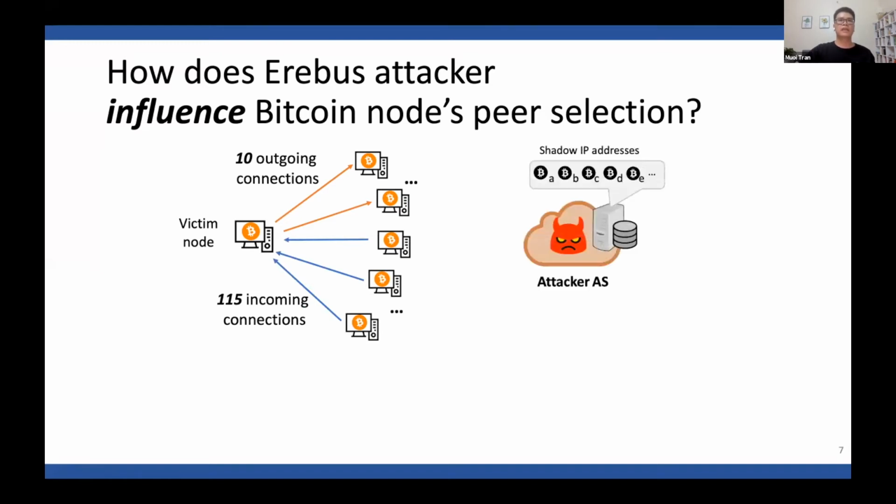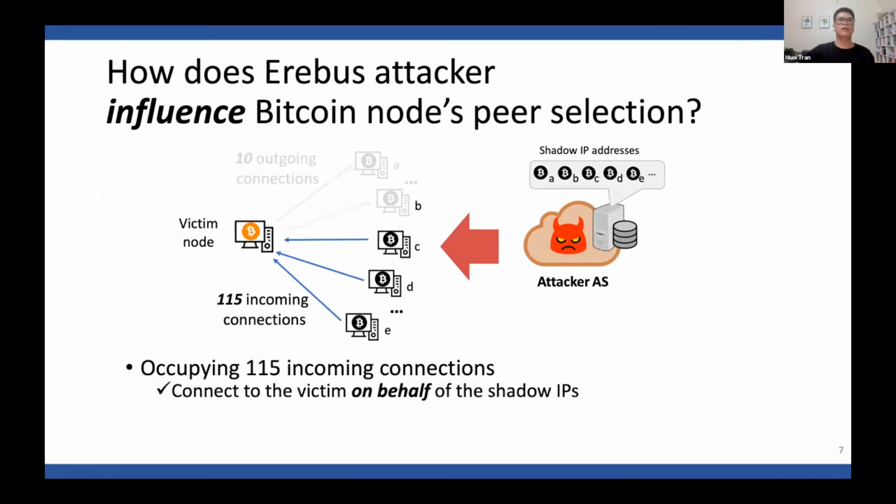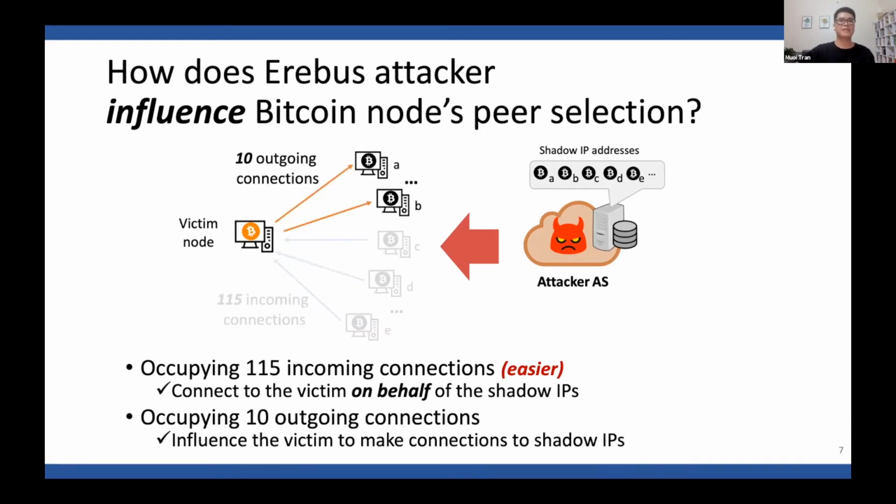The attacker's goal here is to occupy all 125 peers of the victim with shadow IPs. At a high level, occupying the incoming connections can be done simply by connecting to the victim with shadow IPs, and it's really easy in general. On the other hand, the attacker must influence the victim to open connections to the shadow IPs, and this is much harder. How to do that is what I am going to show you now.